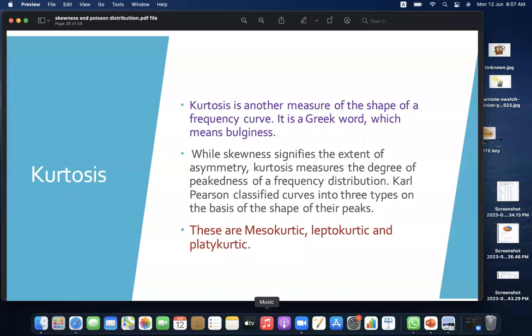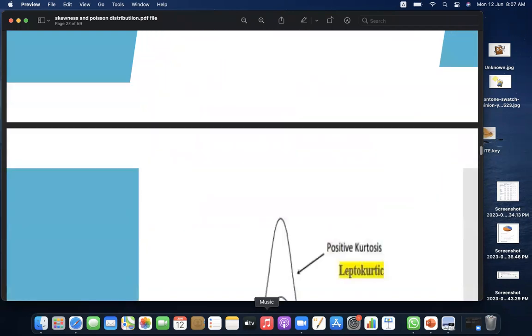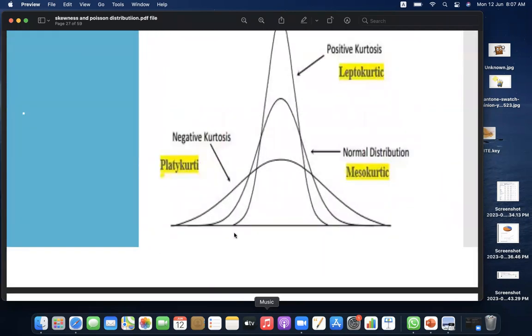Karl Pearson classified curves into 3 types on the basis of the shape of their peaks. These are mesokurtic, leptokurtic, and platykurtic. In this graph, you can see all the 3 forms. This is the mesokurtic, and then leptokurtic, and the platykurtic.